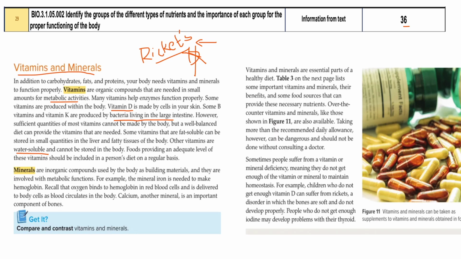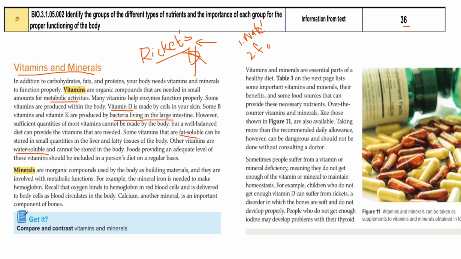Water soluble vitamins cannot be stored in your body. You cannot store them safely because your body is full of water. That's why you have to eat these vitamins as supplements. But the other type of vitamin is the fat soluble vitamin. So there are two types: one is the water soluble vitamins, which cannot be stored in the body, and the second one is the fat soluble vitamins.